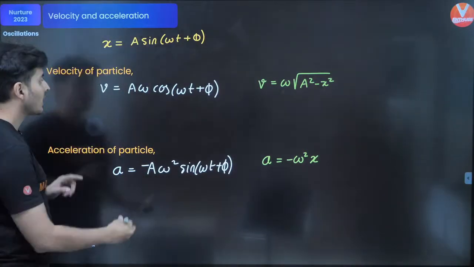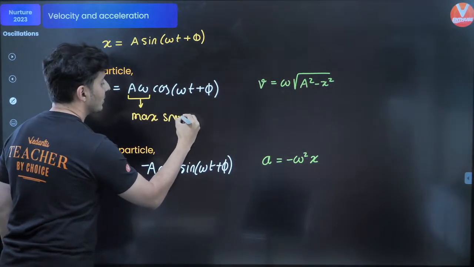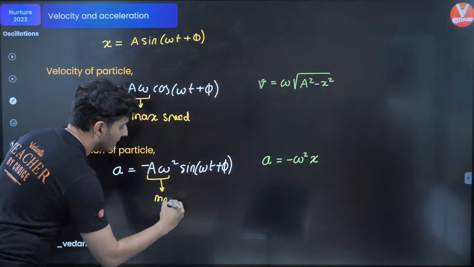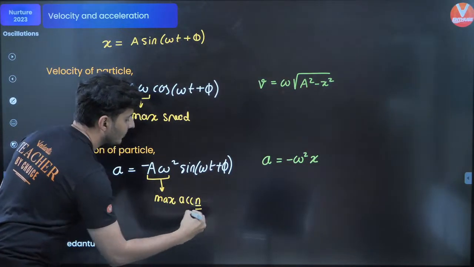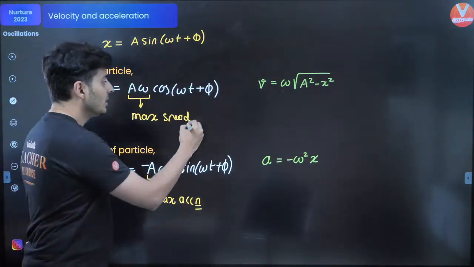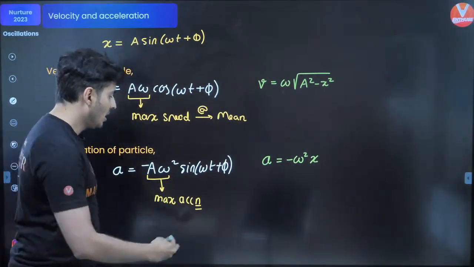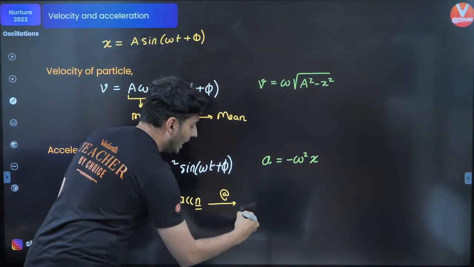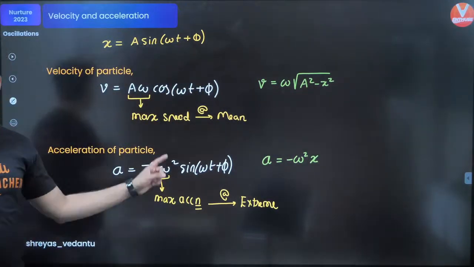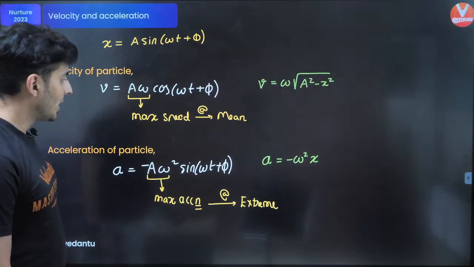Also remember one more thing. This A omega happens to be the maximum velocity or speed if you take the magnitude, and A omega square is obviously the maximum magnitude of the acceleration. This is the maximum acceleration, this is the maximum speed. Where is the speed maximum? The speed is maximum at the mean position. Where is the acceleration maximum? At both the extreme positions. Keep this in mind. Clear, my warriors? Everybody knows about this? Cool. Shall we go ahead? Okay, great.